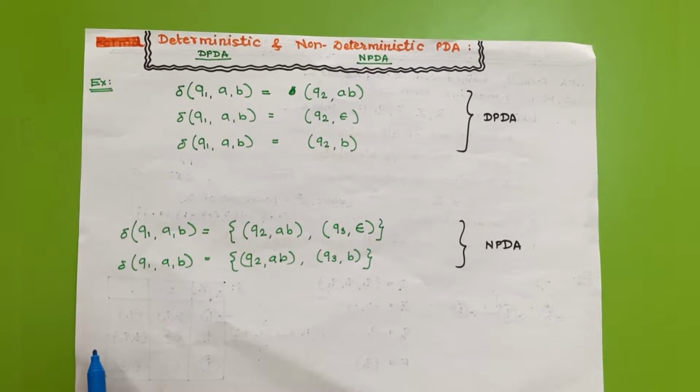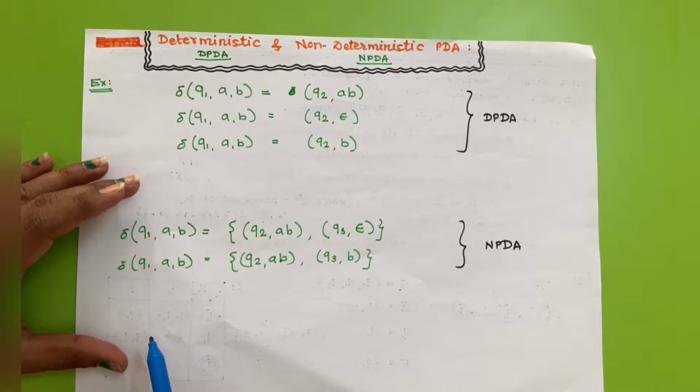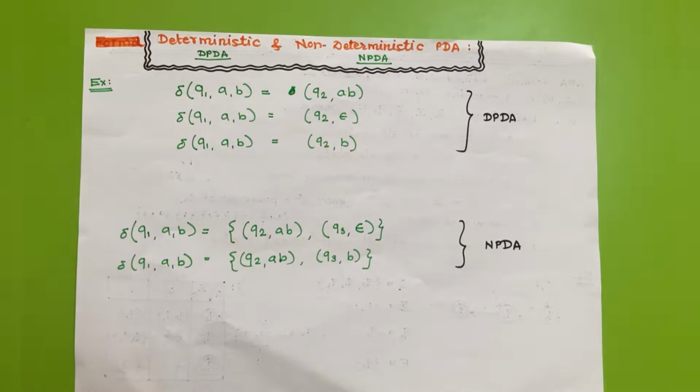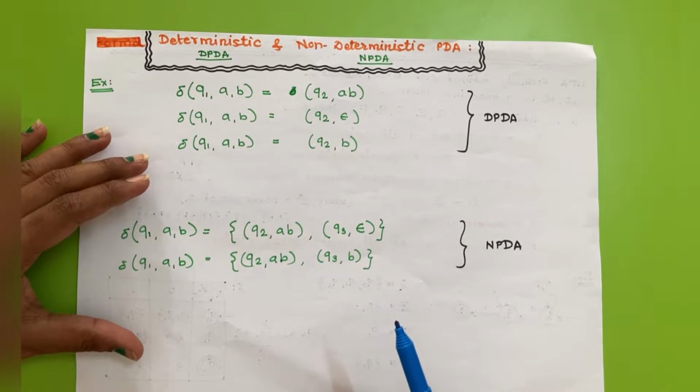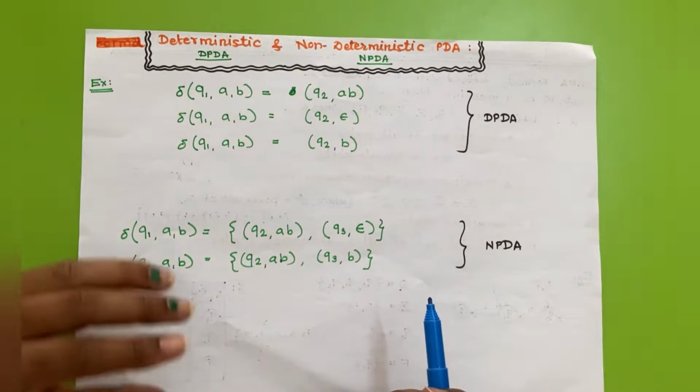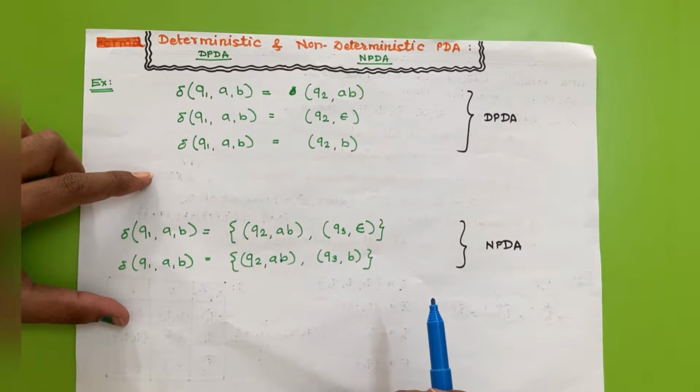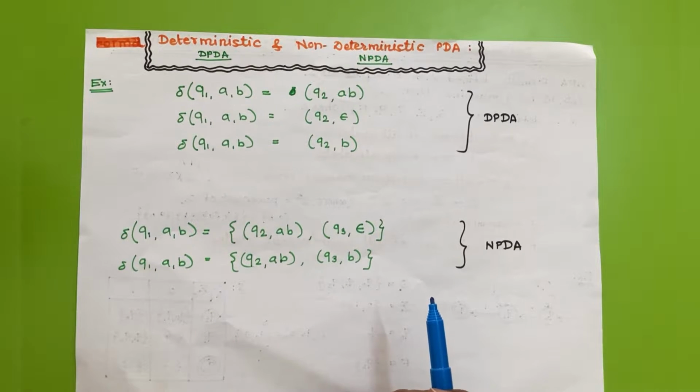Now the next topic to be discussed is deterministic and non-deterministic PDAs, which are nothing but DPDAs and NPDAs. As we already know, deterministic means fixed output, in the case of finite automata or in the theory of computation. If we have a fixed output, then we can say that the transition is deterministic. And if all the transitions of the finite automata or PDA are deterministic, then that PDA or finite automata is deterministic in nature.